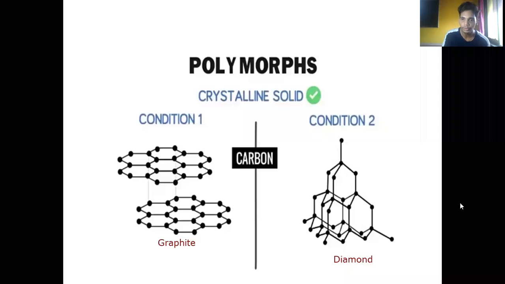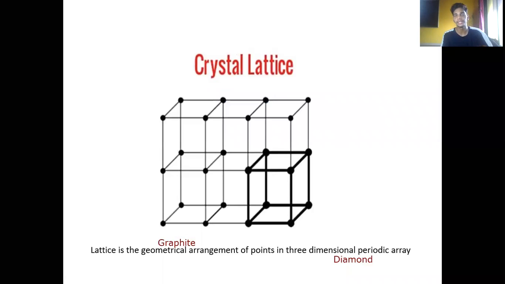Okay, let's move further to understand the basic thing. Now, what is the crystal lattice? When you talk about the lattice, I have given the definition below. Lattice is the geometrical arrangement of the points in a three-dimensional periodic array. So what is geometrical arrangement? Let's consider these black dots are the points, but when you join them with these lines, you get a structure like this. So you get a geometry. So lattice is a geometrical arrangement of the points.